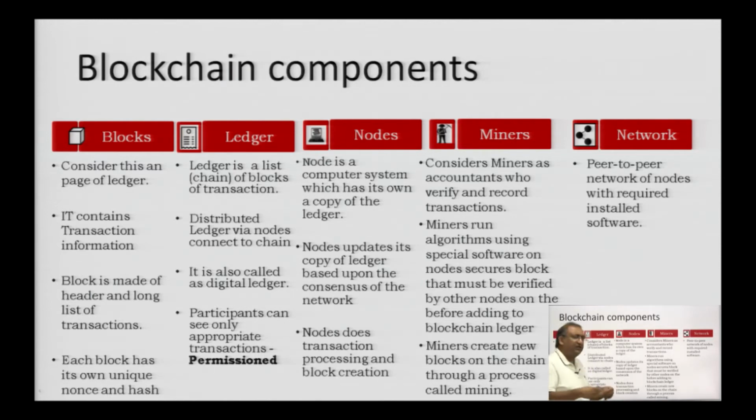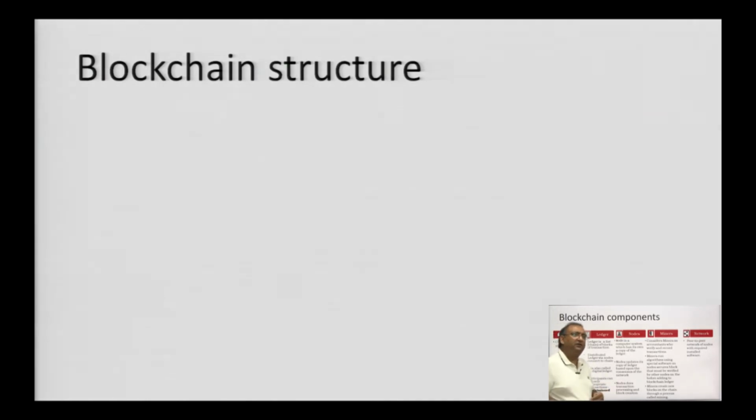Miners run a special kind of algorithm on their software, which verifies and secures the block, and that secured block has to be verified by other nodes before adding into the blockchain ledger. Then the miners can create a new block on the chain through the process called mining. That is how we do it. We will talk about mining and everything in later chapters.